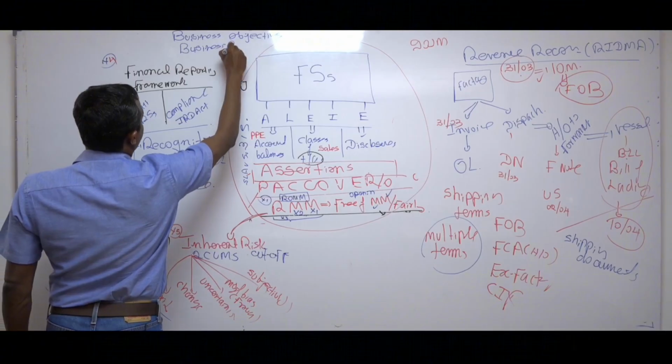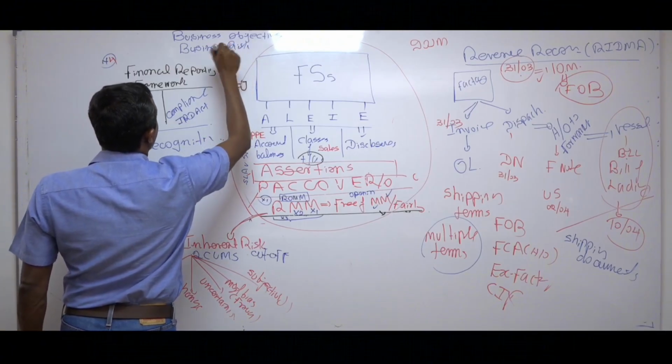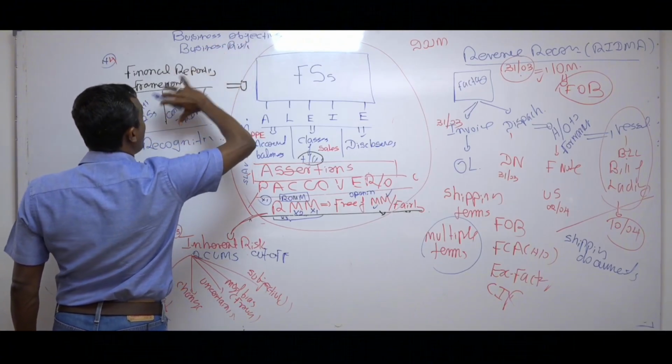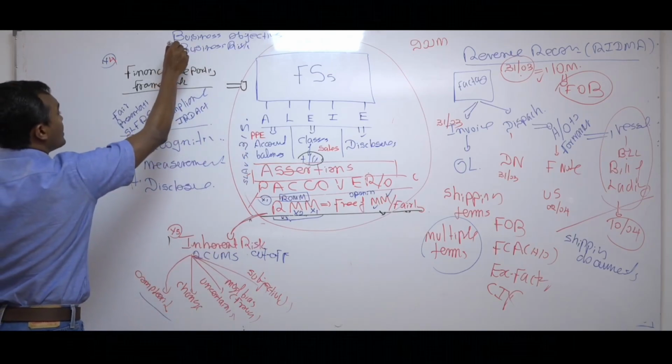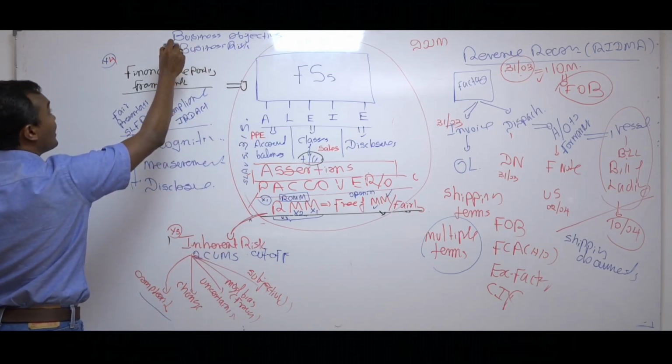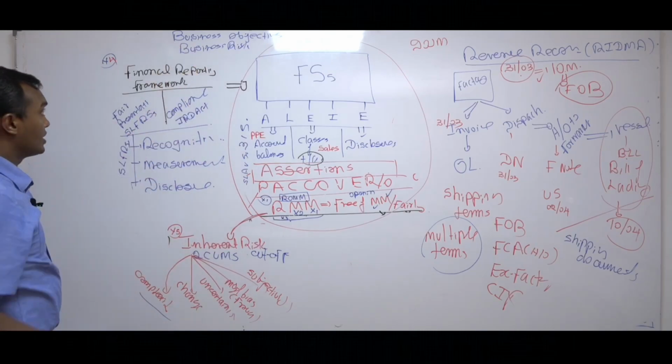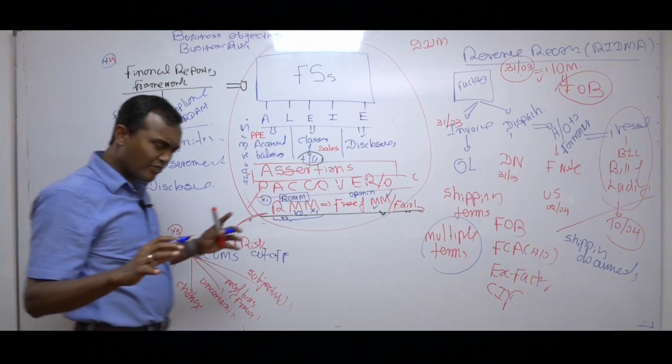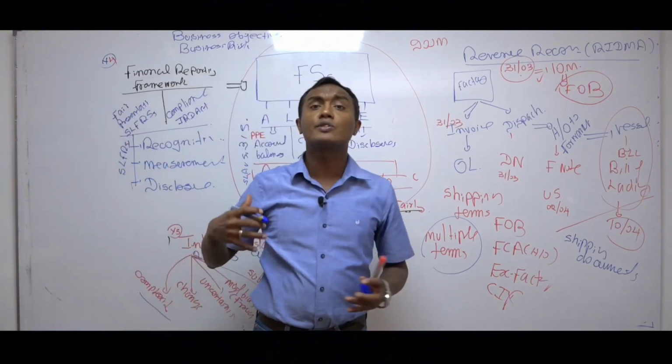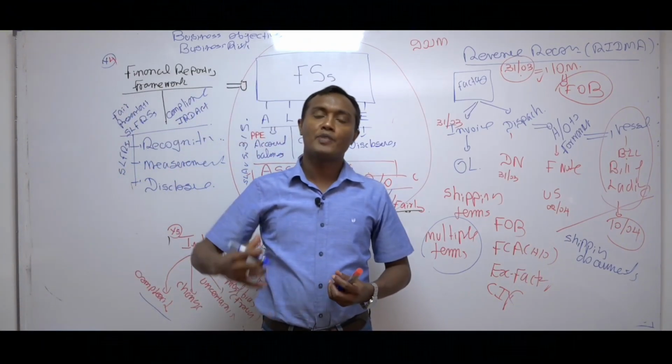So what I want to say now, please write my example. One of the business risks is change into e-commerce. Now when there is a change, business risk means those risks which are inherent in the business, but in the auditing standard there is a definition to say business risk arises from the change.